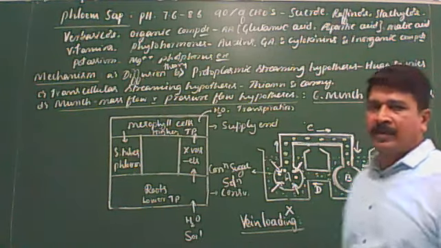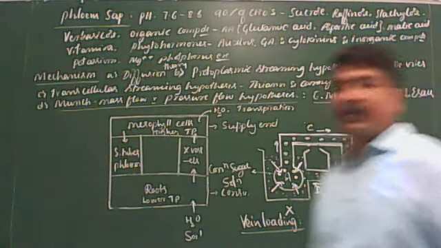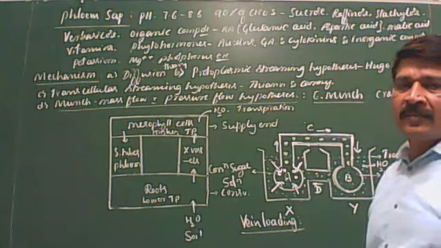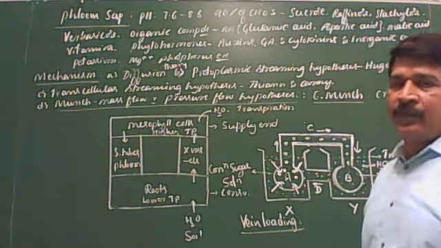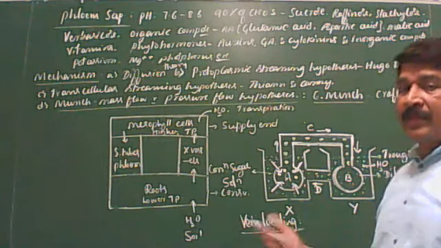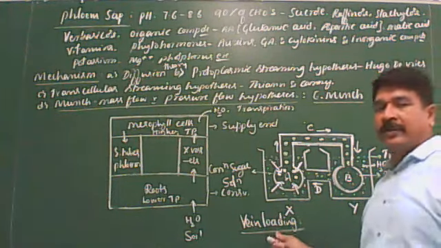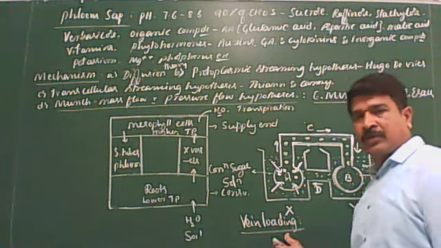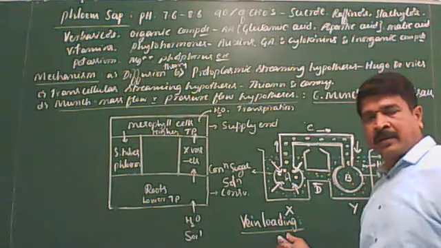Now you tell me, after vein loading, where do you find the food molecules? Earlier the food molecules were in the mesophyll cells. I am asking, after vein loading, where do you find the food molecules? So that is in the sieve tubes of the phloem. Clear? Okay.